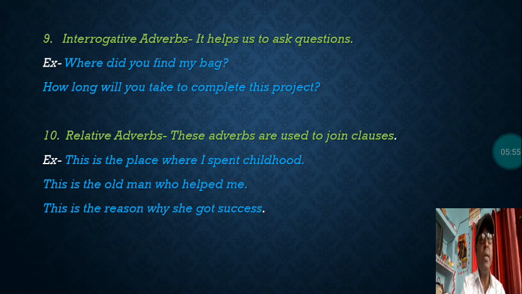This word interrogative is quite clear, quite easy for you. You understand it. Interrogative adverbs help us to ask questions. Where did you find my bag? In this sentence, where helps to ask a question, to make my statement a question, interrogative. And so here in this sentence where is an interrogative adverb.